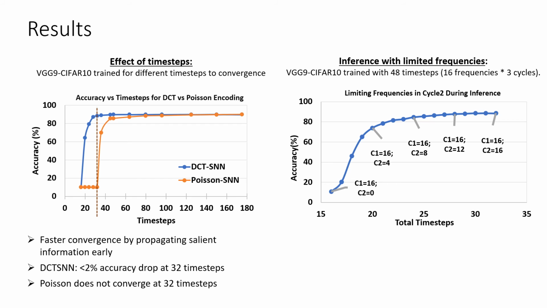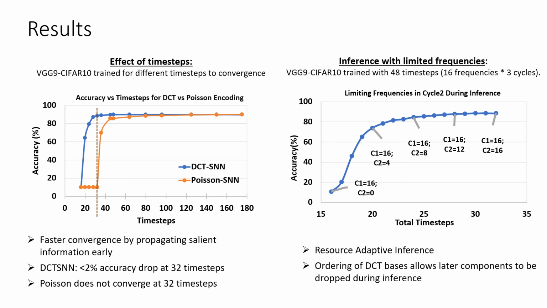On the right, we have a VGG9 trained for 3 cycles. We show here what happens if you limit resources during inference by limiting cycles to 2. We pass the entire first cycle and then show the effect of adding each one of the 16 bases, one by one in cycle 2. It can be seen that most of the accuracy is gained with the early time steps corresponding to the more significant bases, while the later time steps corresponding to the lesser significant components show saturating accuracy gain. This means that we can drop the later components during inference, allowing us to adapt to limited resources after deployment.